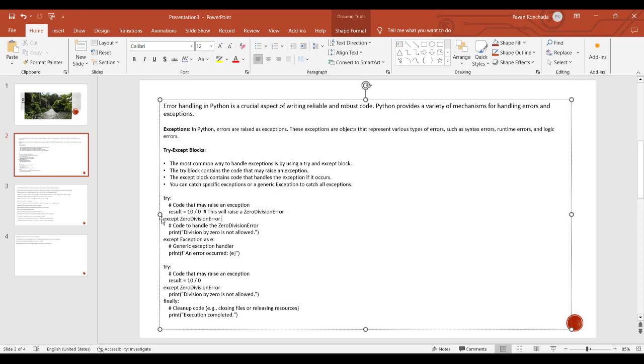So in that case, you'll try to catch it with an exception saying print division by 0 is not allowed. Apart from that, if there is any other error, then we will try to catch it with except Exception as e, and we will print the error that we get due to that execution.